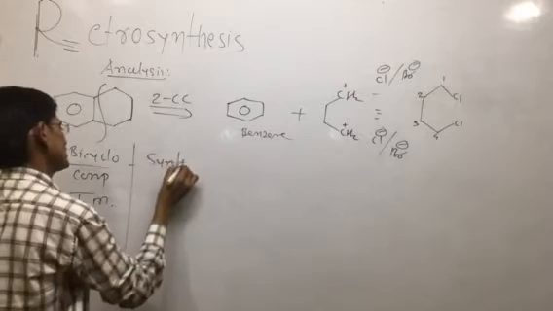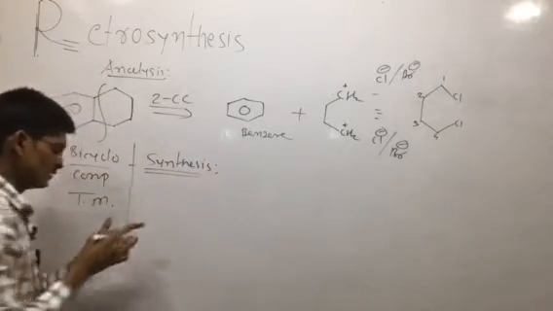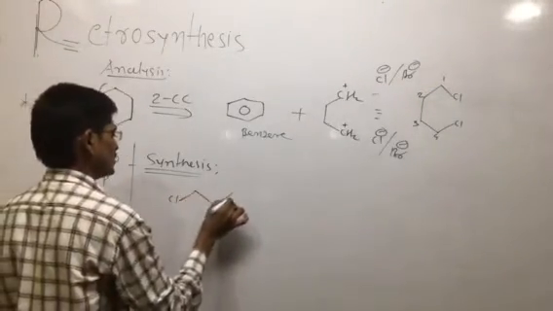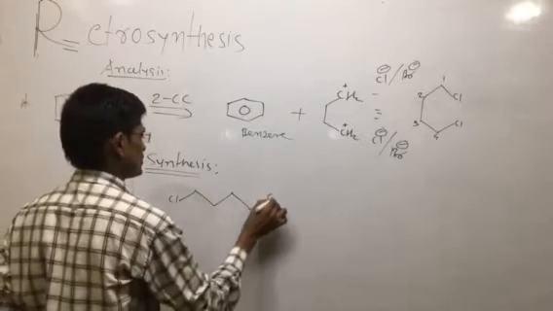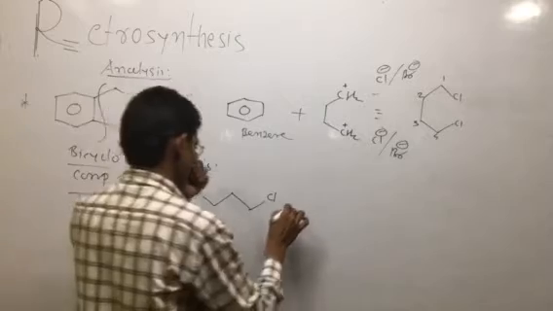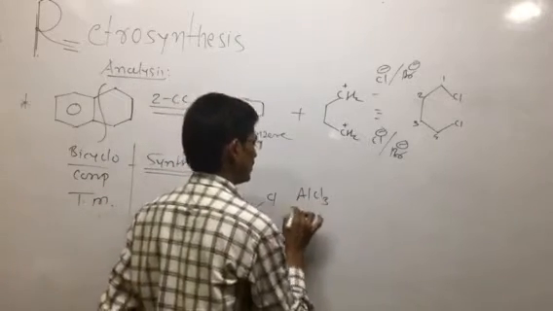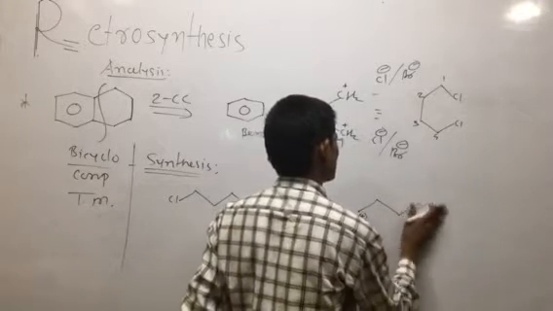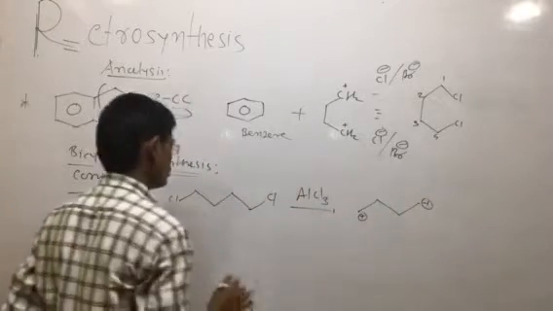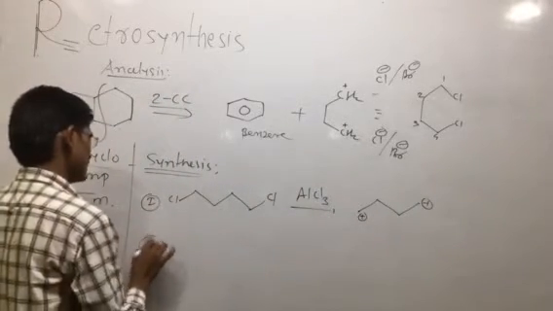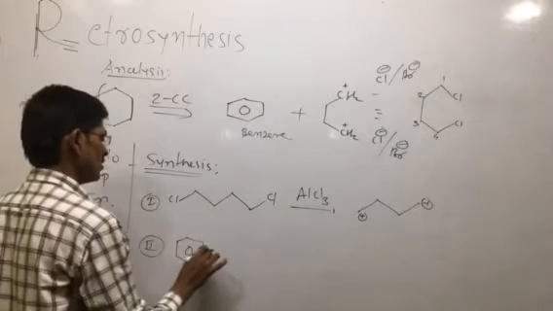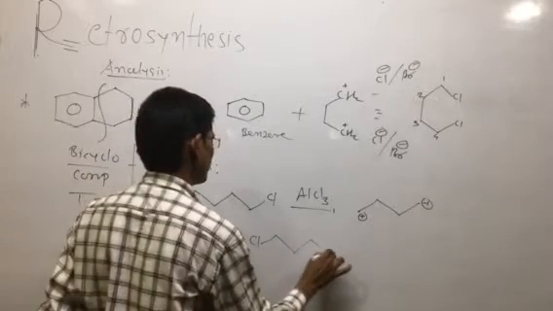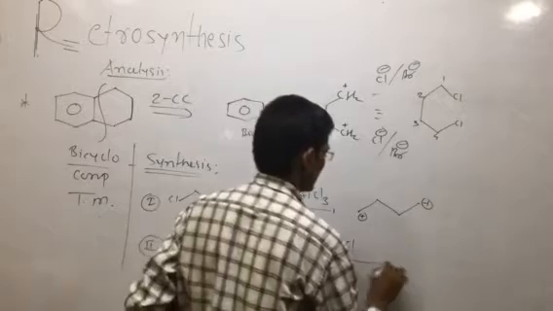What is the synthesis? Now what will be the plan of synthesis? If we are given the compound Cl, CH2, CH2, CH2, CH2, Cl, four carbon atoms, and it reacts with AlCl3, aluminum trichloride, then two positively charged species form. These two positively charged species are treated with benzene molecules. This is known as Friedel-Crafts alkylation reaction.